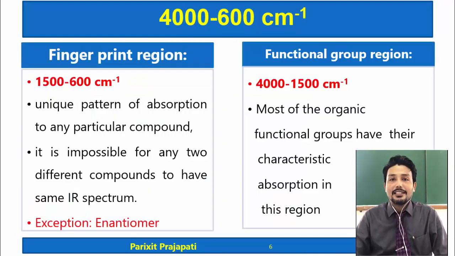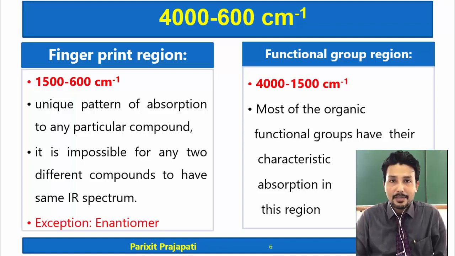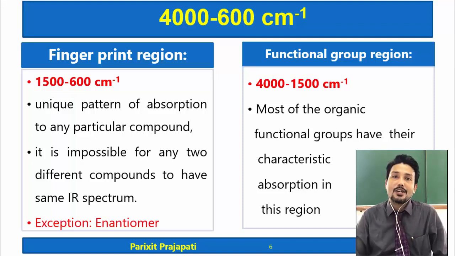Now the region 4000 to 600 centimeter inverse can be further divided into two parts, that are the fingerprint region and functional group region. This kind of regions you can find in an IR spectrum. We will discuss what an IR spectrum is, but 1500 to 600 centimeter inverse is known as the fingerprint region, and 4000 to 1500 is known as the functional group region.